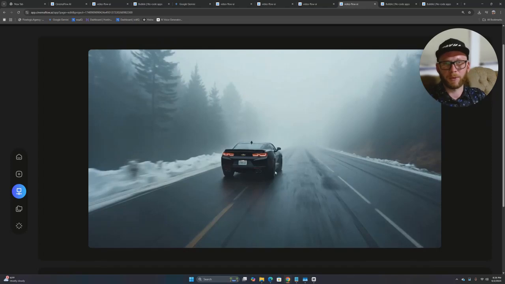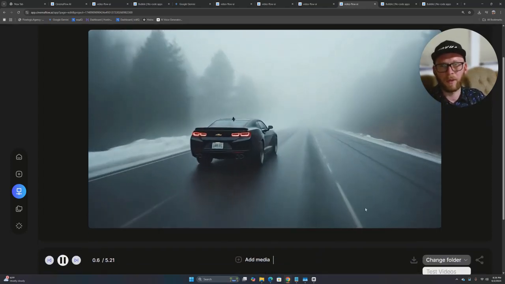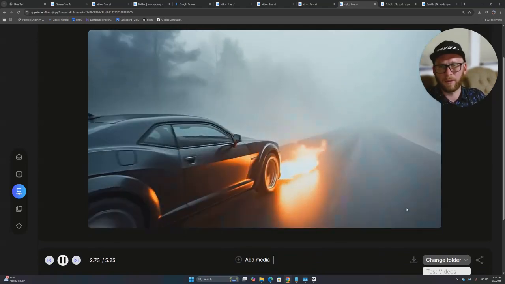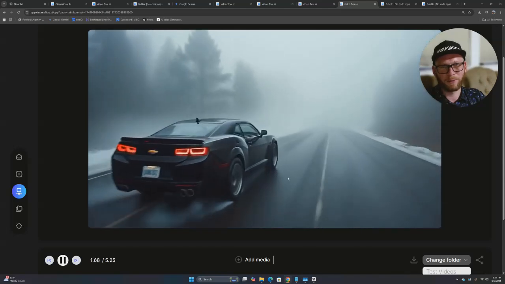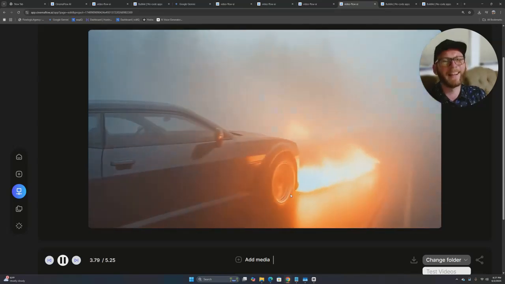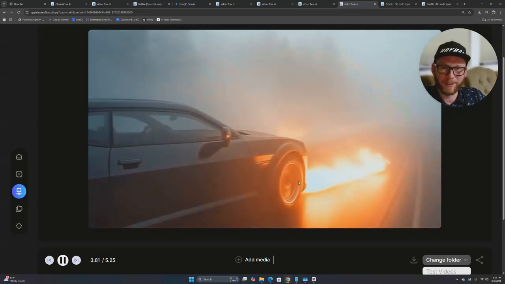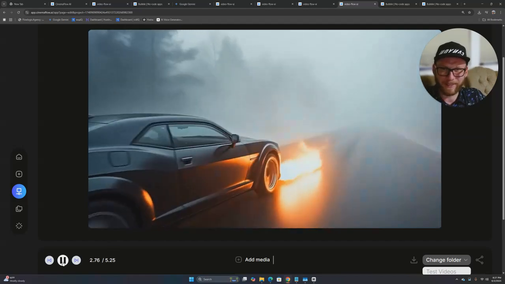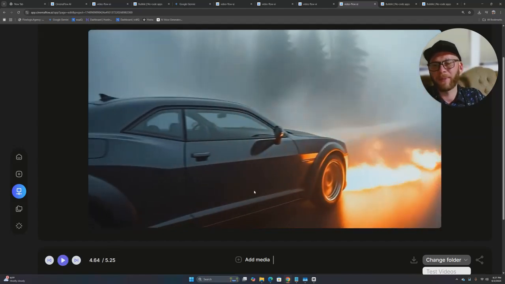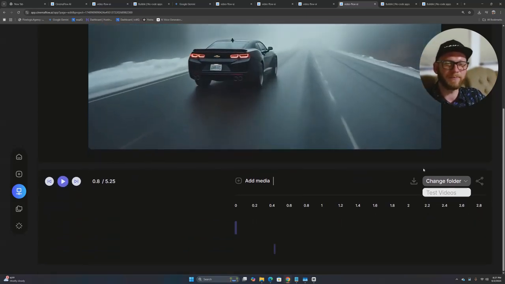Alright, perfect. So this video is ready. Let's take a look. It is pretty impressive. Look at those fires. Oh, they're coming out from the wrong side of the car. It should be from the back of it, not from the front. But once again, you don't know until you know. And this is something I'm sure we can fix.